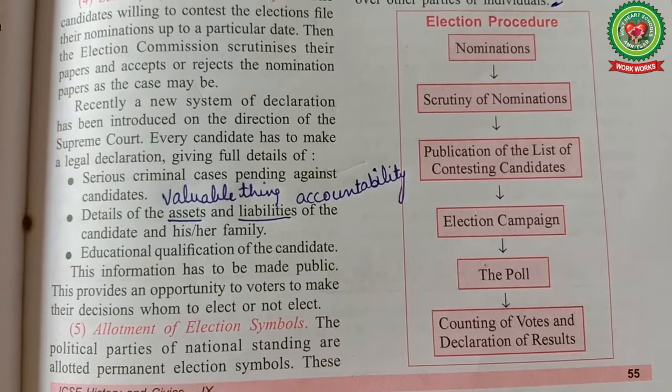This provides an opportunity to voters to make their decision whom to elect or not elect. Scrutiny of nomination papers. The Commission announces the date of elections, the date of filing nomination papers and the last date of withdrawal for nominations. Scrutiny of the applications is made by the returning officer. The returning officer has to verify whether the provisions concerning the deposit, election symbol, election agents, etc. have been fulfilled.